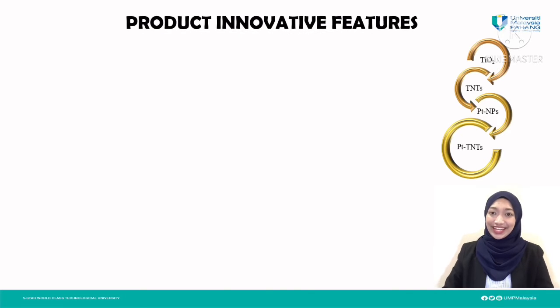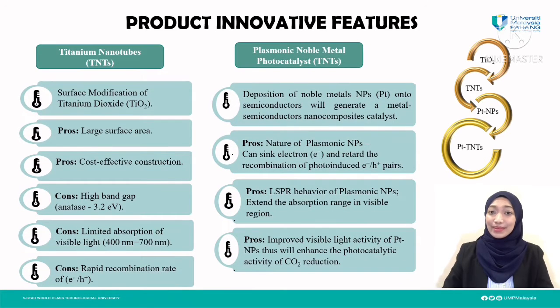In this photocatalysis process, titanium dioxide is the most widely used photocatalyst due to its availability and its high photocatalytic activity. In this research, a surface modification has been carried out on titanium dioxide to form titanium nanotube, TNT, for the purpose of providing large surface area as well as enhancing the photocatalytic activity.